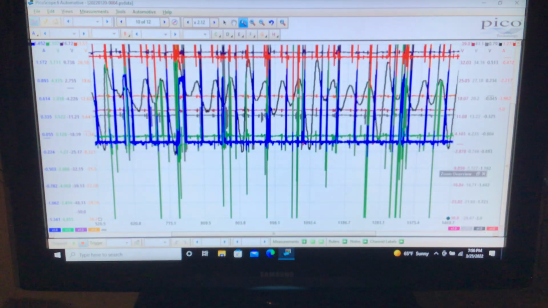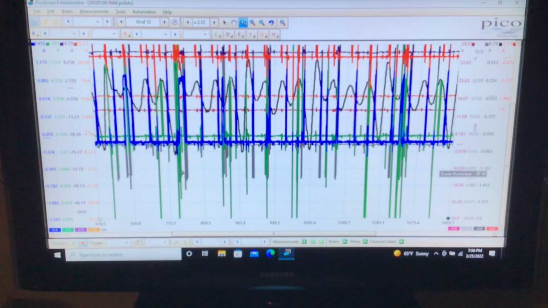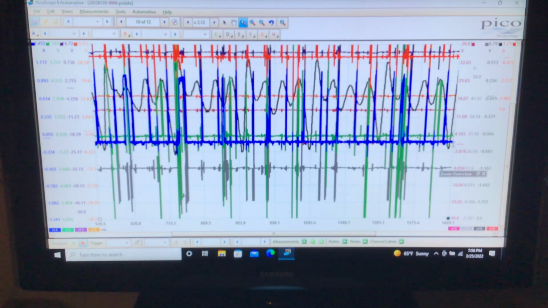We can see that it's actually another injector acting up, and that would be injector, let me go back to my schematic. Okay, that would be injector 2. That's the gray injector. Keep your eyes on your schematic. If you ever have to resort to anything, don't feel afraid to stop the video and look. It is a lot of data at once. So basically, we're looking at injector